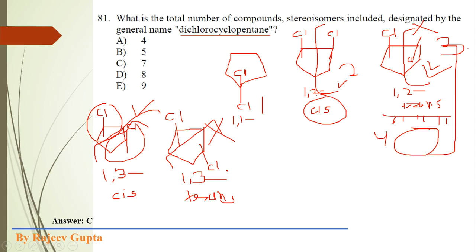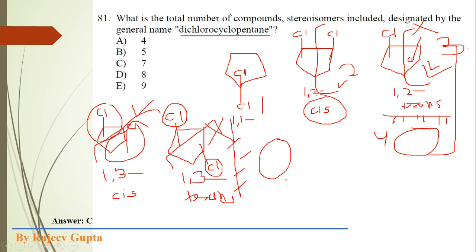Okay, this chlorine atom is situated on the above portion of this cyclopentane ring, and this chlorine atom is situated on the below side of this cyclopentane ring. So here a plane of symmetry we cannot form. Obviously its mirror image isomer will be the enantiomer of this trans isomer.